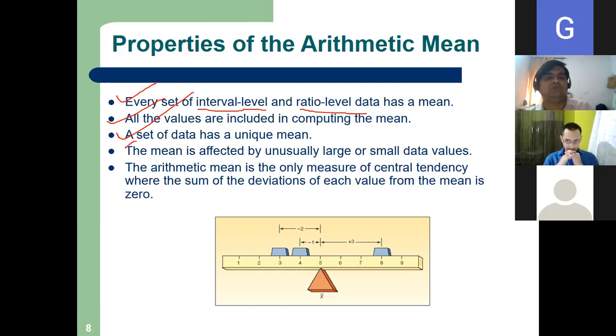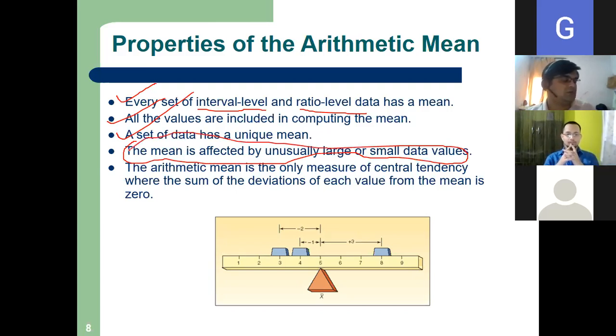Yes, this is the most important point. All of you pay your attention. The mean is affected by unusually large or small data values. Suppose in a data set I give an extremely high value. So what will happen to the mean? The mean will shift to a considerable extent, right?